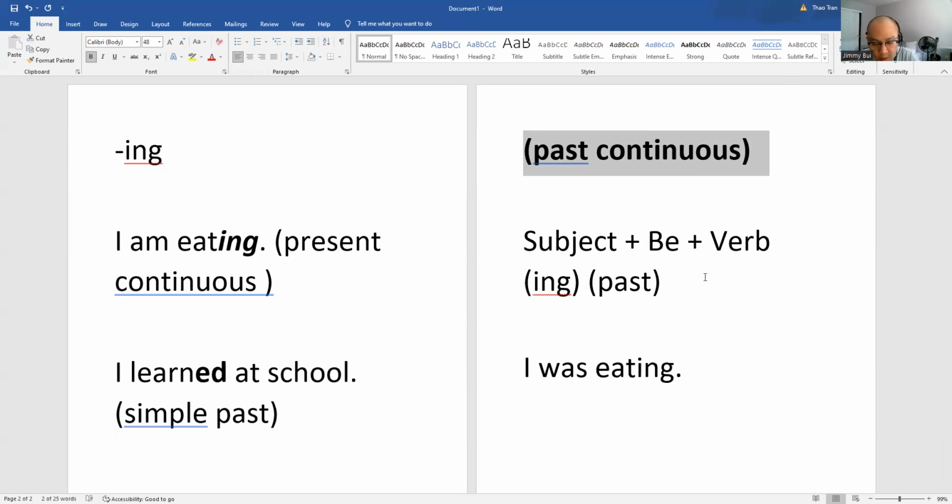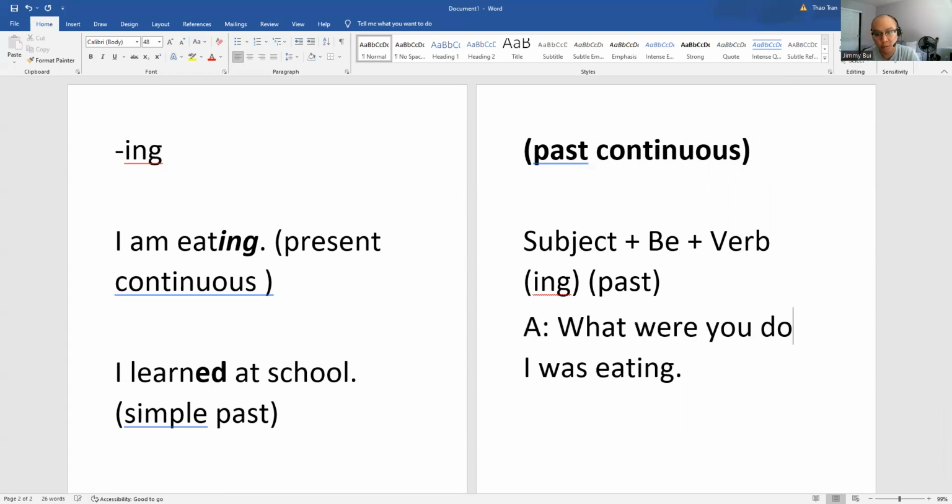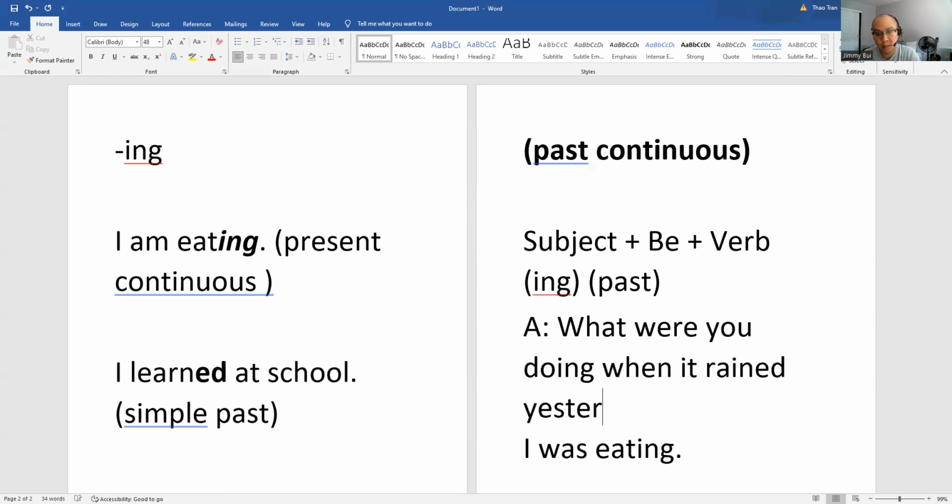So what this means is I was eating, and I can complete the sentence there depending on the conversation, right? If the dialogue rather was person A says, what were you doing when it rained yesterday? I was eating. That's it, complete.